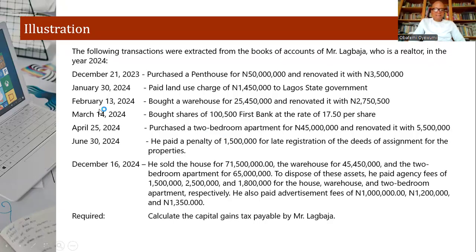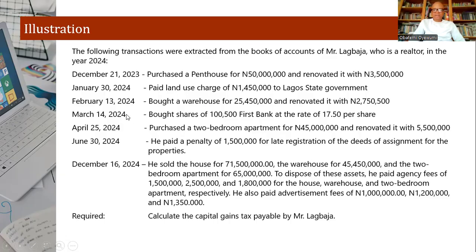So let's look at it now. This man purchased a penthouse for 50 million and renovated it with 3.5 million. January 30th, he paid land use charge of 1.4 million to Lagos State government. In 2024, February 13, he bought a warehouse for 25,450,000 and renovated it with 2.750 million.